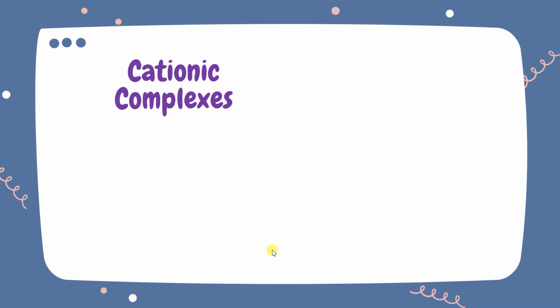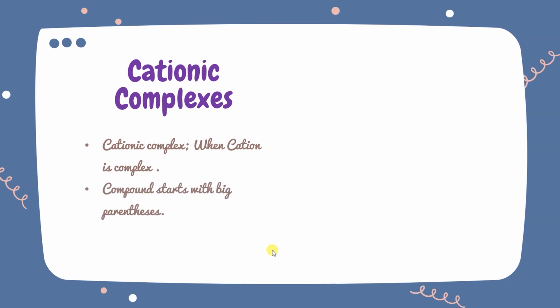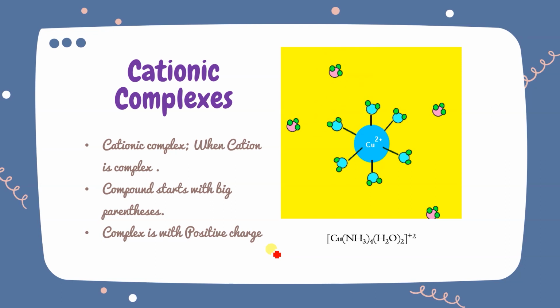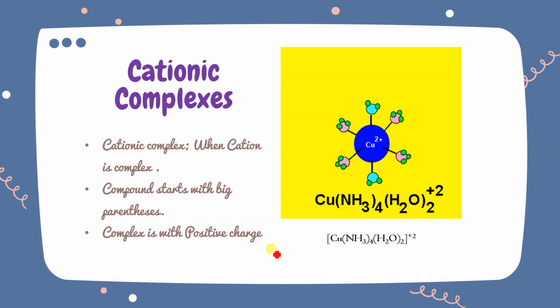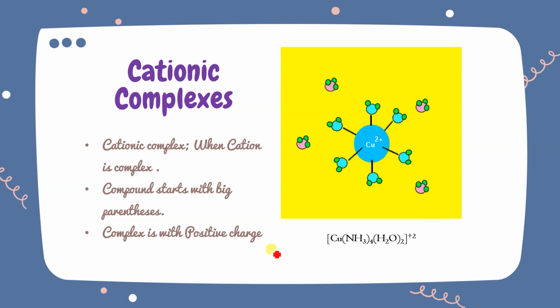Now, types of coordination compounds. What are the types? They are of 4 types. One is called cationic complexes. That means when the cation is complex, that is, when the compound starts with the big bracket only. Okay? Then we will understand that it is a cationic complex. Next, the complex has a positive charge. If only one part is given and the complex has a positive charge, we can say that yes, this is the cationic complex. Example, we can see this is the copper complex, and earlier it was completely NH3, but now 2H2O has been added over here.